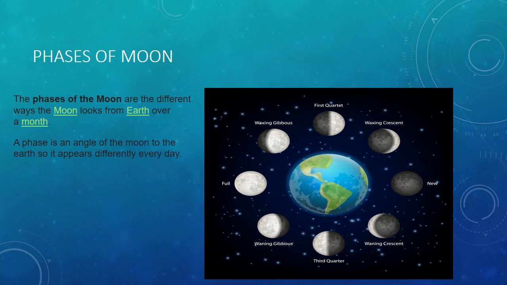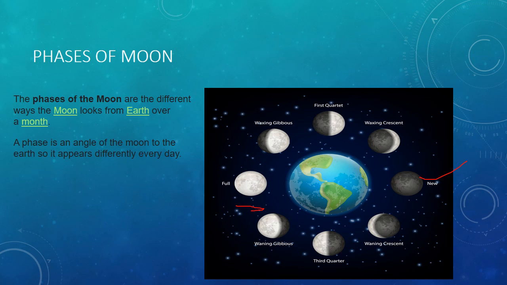So we will start first from the new moon to the full moon phase. When the Moon travels from new moon to the full moon phase, this phase is called waxing of the Moon. So let's know in detail about the new moon. A new moon is when the Moon cannot be seen because we are looking at the unlit half of the Moon.